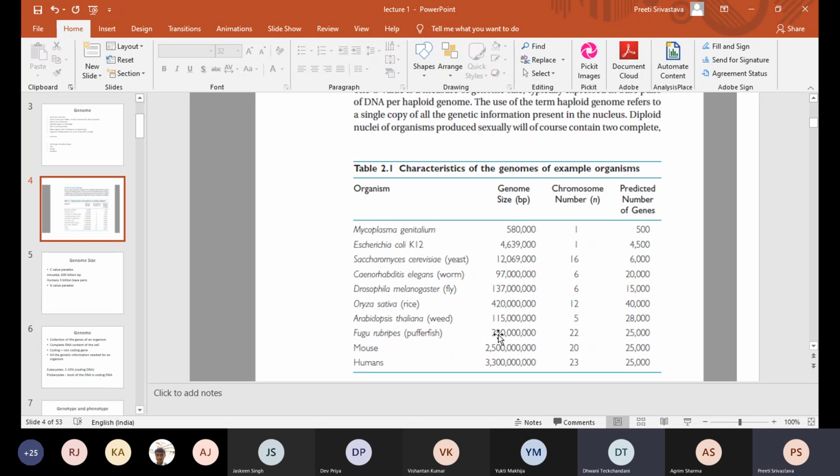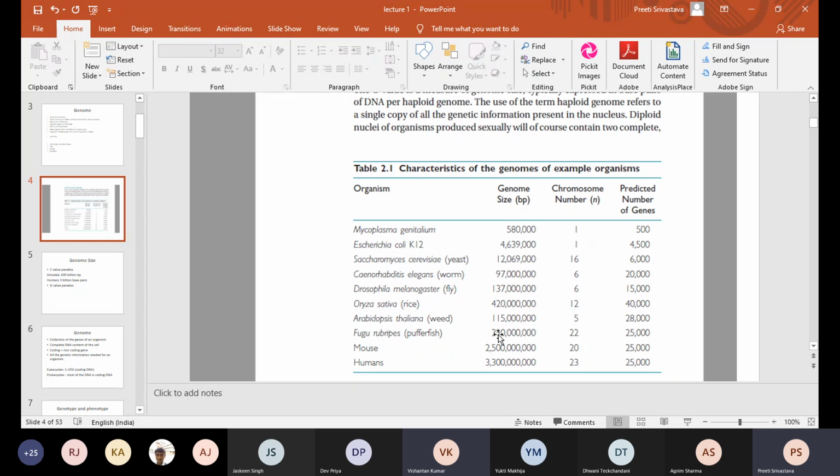Right, but I wanted your attention on the first and second column. We are going to come back to the third and fourth column later. First, compare the first and second column, which is organism versus genome size. And genome size is the C value. So what is so striking over here?